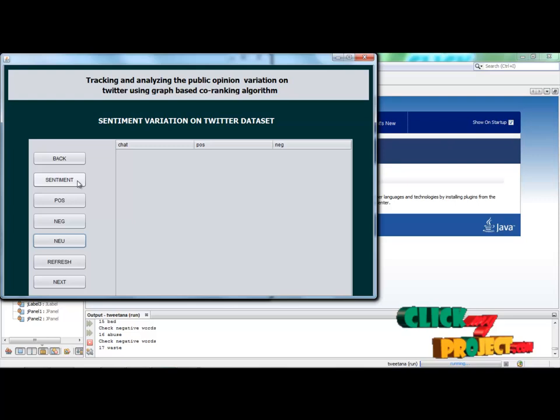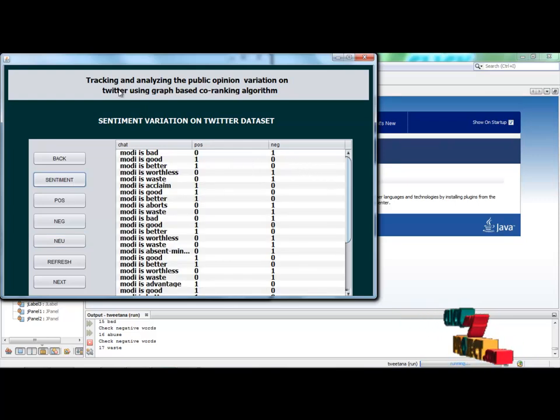This is the tracking and analyzing of the public opinion variation on Twitter using graph-based co-ranking algorithm.